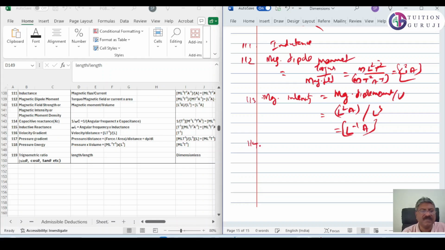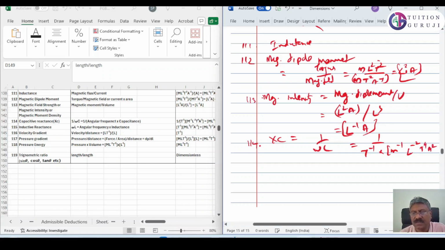Now 114 is capacitive reactance XC. That is 1 by omega C. So we know that 1 by omega is actually T raised to minus 1, into C. C is actually M raised to minus 1 L raised to minus 2 T raised to 4 A square.